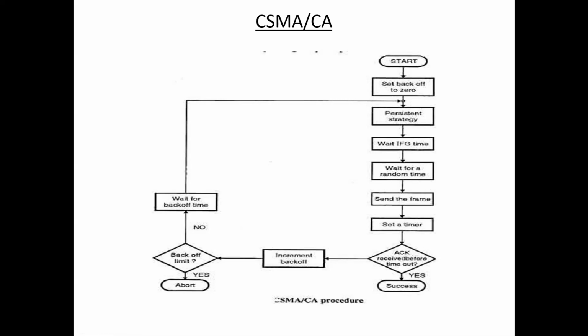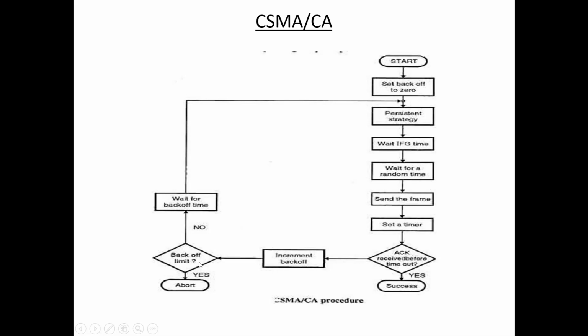That is, station A sends the frame to the receiver, and sets a timer here. Set a timer. Okay. So here, if the acknowledgement is received before timeout, that means the sender sends the data to the receiver, and the acknowledgement is received from the receiver before timeout, then transmission is success. Okay, if the acknowledgement is not received, increment back off. That means initially timer and back off are set to 0, and here we increment back off. That means if the acknowledgement is not received, increment back off means wait for some amount of time.